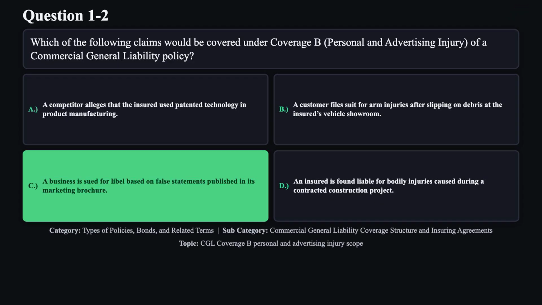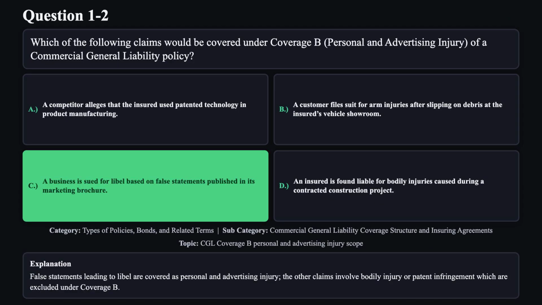The correct answer is C. False statements leading to libel are covered as personal and advertising injury. The other claims involve bodily injury or patent infringement, which are excluded under Coverage B.